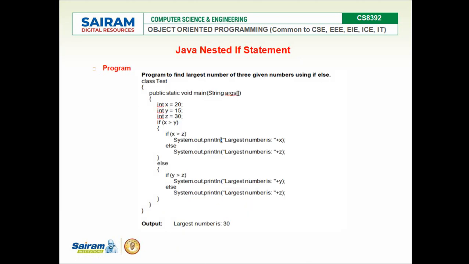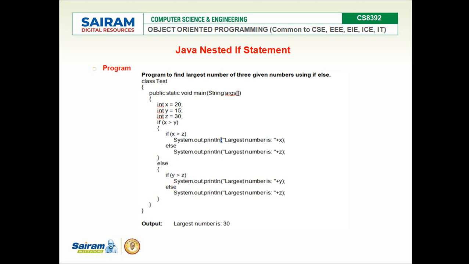Yeah, I have this example. So here I'm having two if blocks, one is a nested if in the true part and one is a nested if in the false part. See over here, if x is greater than y, this if block will be executed. If x is greater than y fails, the else block will be executed. Inside the else block, one more if condition is there. So this is going to be called as nested if. Getting it? So an if block inside an if block inside an if block. So here I am having two if blocks, one in the true part, one in the else part.